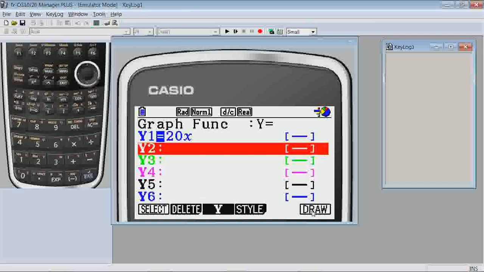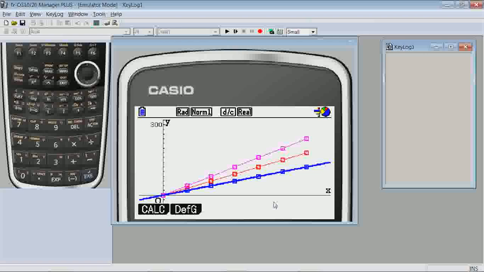Alternatively, we can regress the plots to have the calculator generate the equation for us. We can then copy this into the graph and table menus. For example, while looking at the XY line graphs, we can select F1 Calc, F2 X because of the linear relationship, either F1 AX plus B or F2 A plus BX, whichever we prefer. I'll select the first one. Arrow up to StatGraph 3, the magenta one, and press execute.